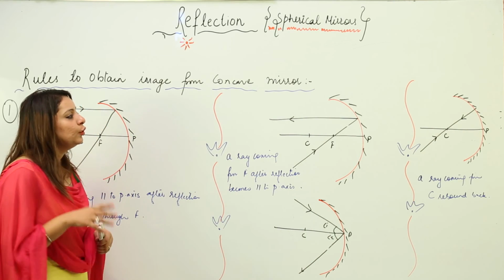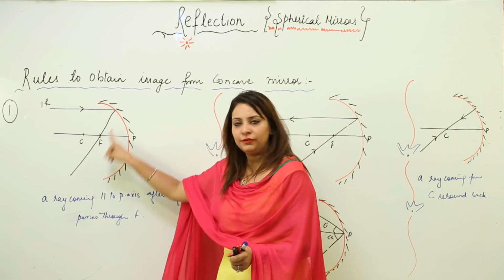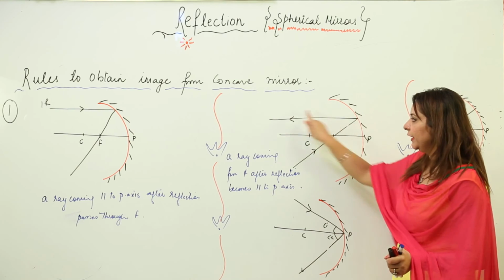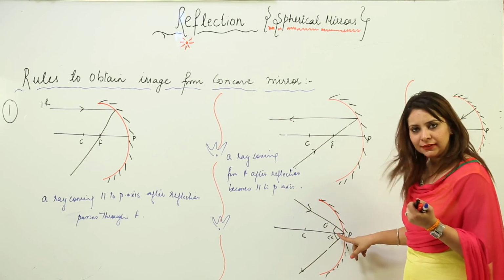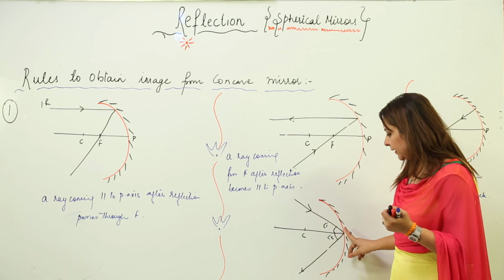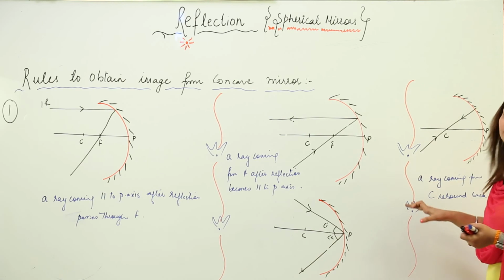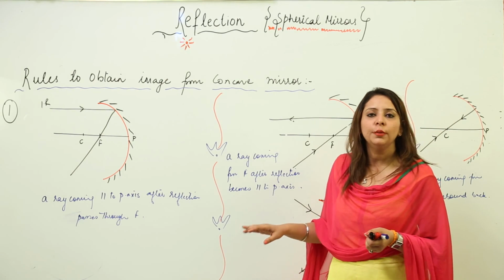So these are the 4 rules which you need to follow. I think you got it. A ray coming parallel after reflection passes through F. Opposite to that, a ray coming from F after reflection becomes parallel to the principal axis. Third, when it strikes at a certain angle at the pole, by the same angle it gets reflected back, and when it is coming from C, it just retraces its path. So these are the rules in order to obtain an image from a concave mirror.